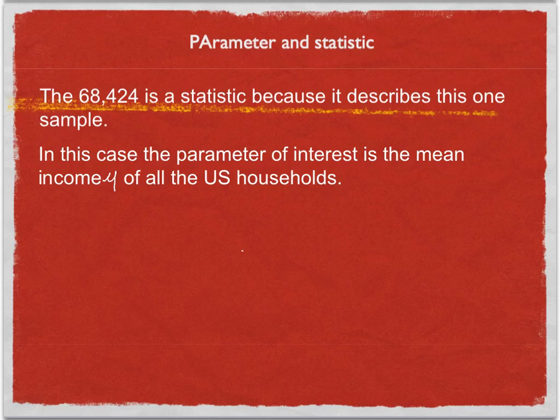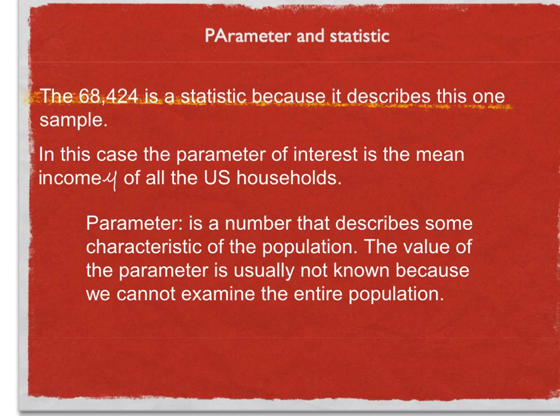Here are the formal definitions in statistics. A parameter is a number that describes some characteristic of the population. In statistical practice, the value of the parameter is usually not known because we cannot examine the entire population. A statistic is a number that describes some characteristic of a sample. The value of a statistic can be computed directly from the sample data. We often use a statistic to estimate an unknown parameter.